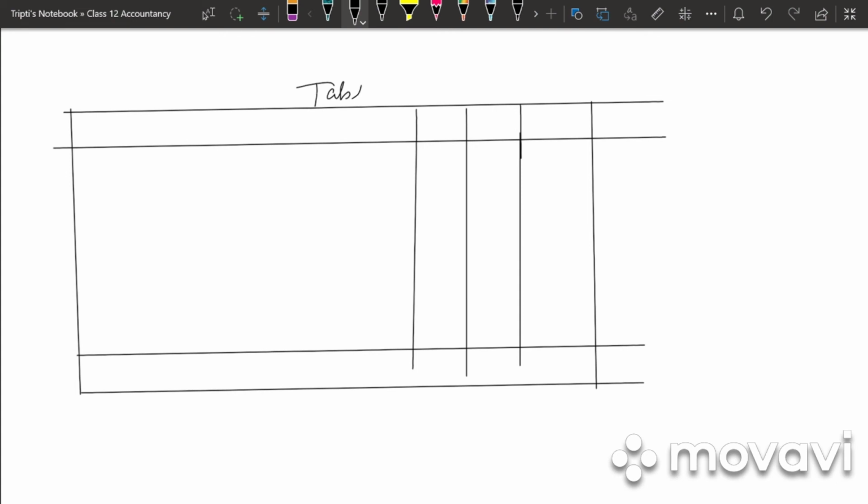So first we'll draw a table showing adjustment, particulars, then we have three partners, that is Alia, Bhanu, Chand, and total column.